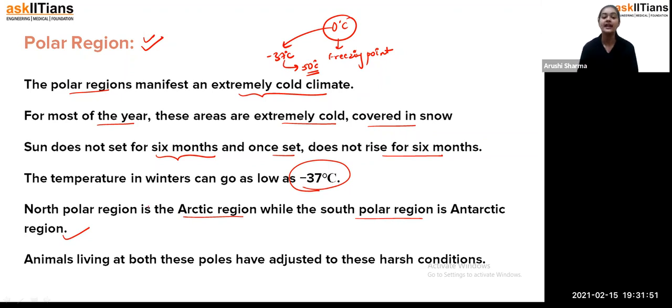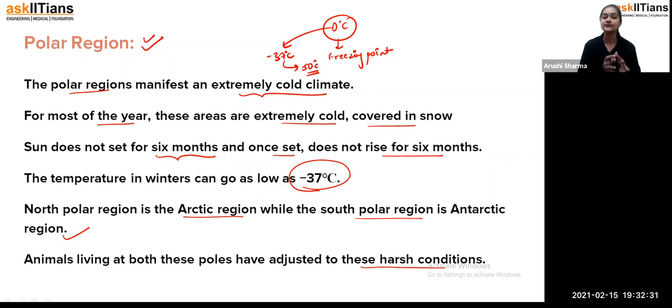Animals living at both the poles have adjusted to these harsh conditions. As we have seen, students, animals like penguins, polar bears and others are adapted to that condition because they have thick fur over their body so that they can survive. Even their claws are built so that they can move over the snow. They are adapted to that condition and they have to survive there only because their body structure is like that. If they are shifted from the polar region to some other region where they do not get the same climate, you will see that they will face problems in their survival.